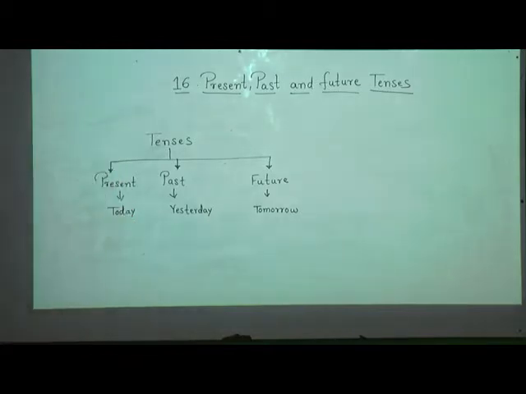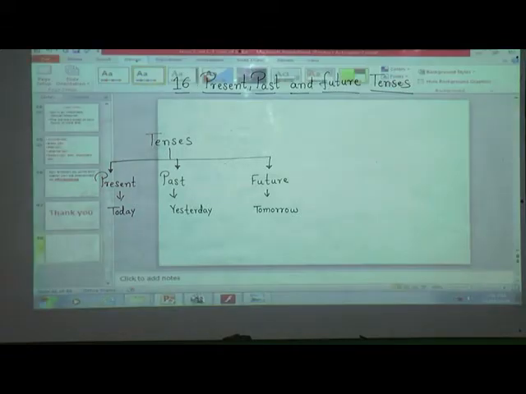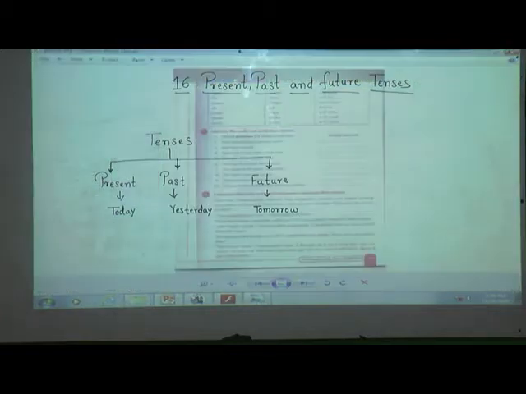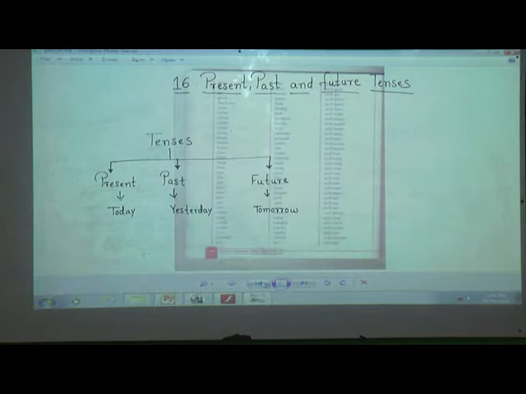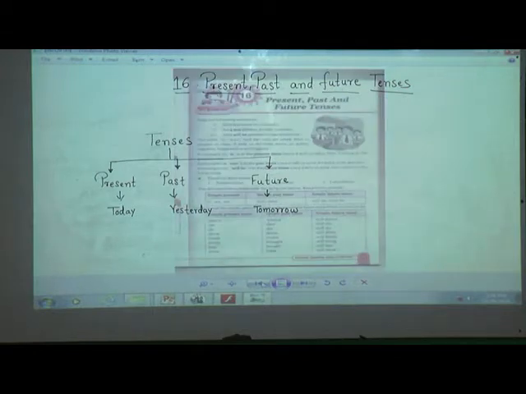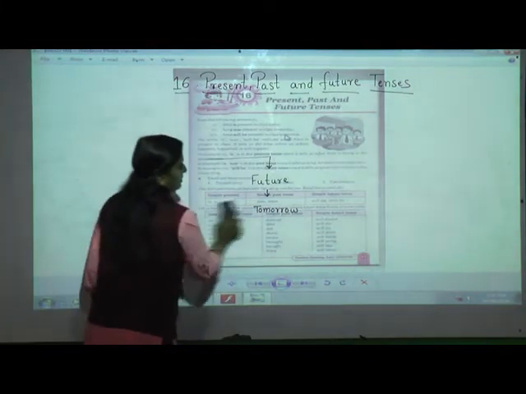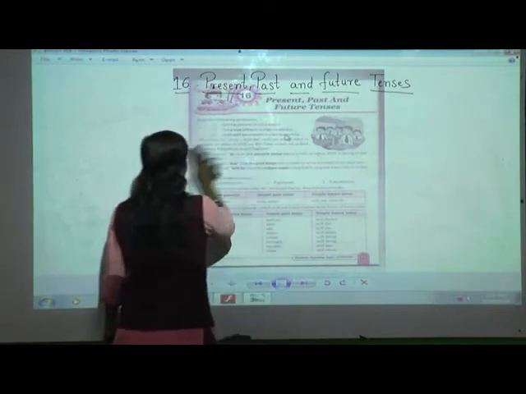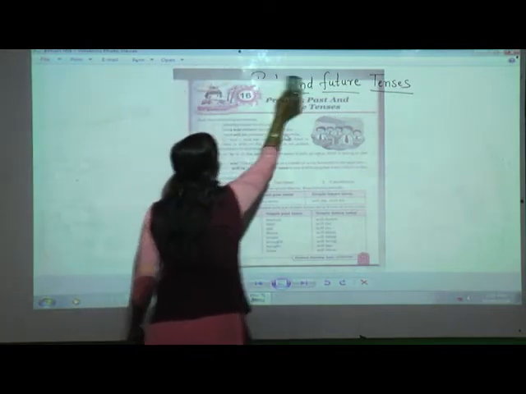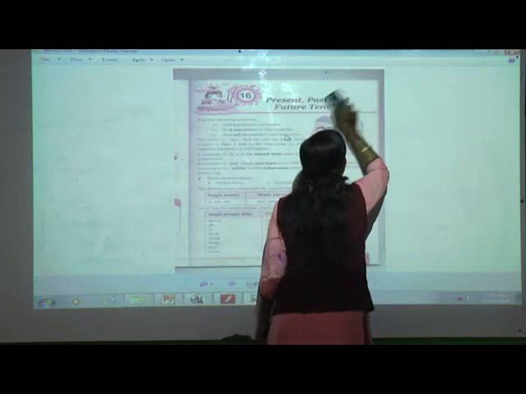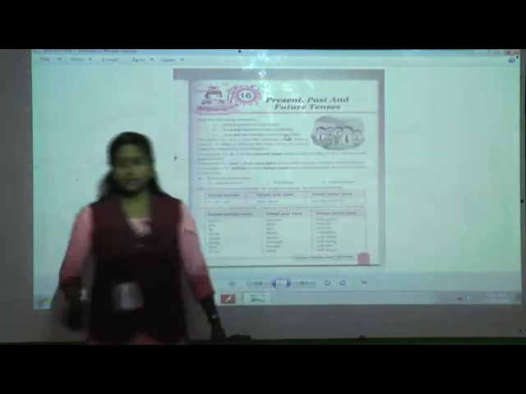Now what are we going to do, students? We will look from our grammar book. Open your grammar book, page number 53. Are you ready, students? Here we can see the grammar book has been continued for term 2.